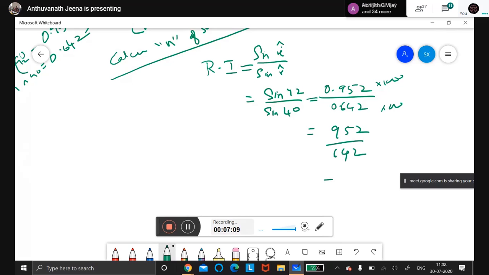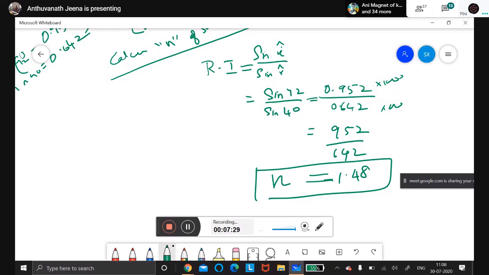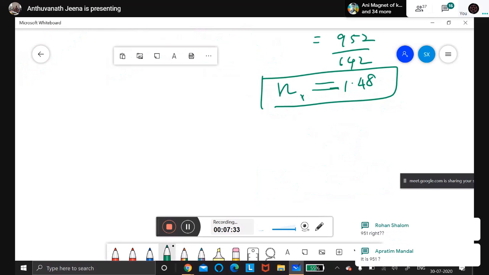If it is given in the question, what will you do? You should sit and divide, because it should not take the whole time wasting in dividing. When you complete everything, at the end you have to write the refractive index. You should divide and write. Now I will give you the answer. This is the refractive index of the substance X.